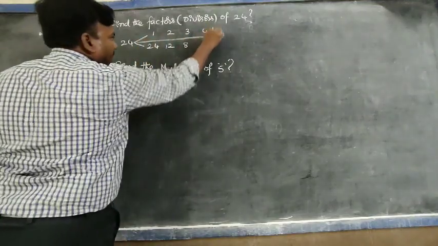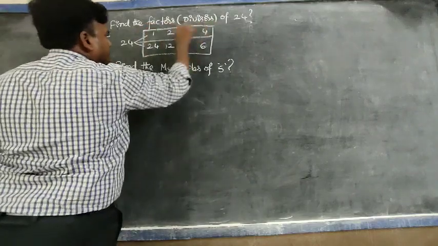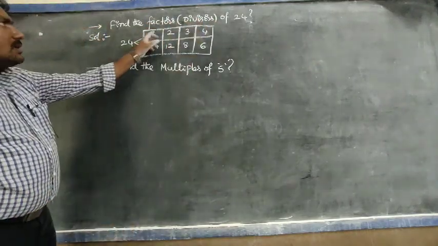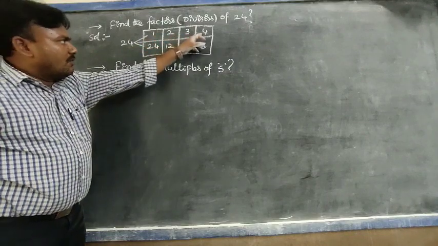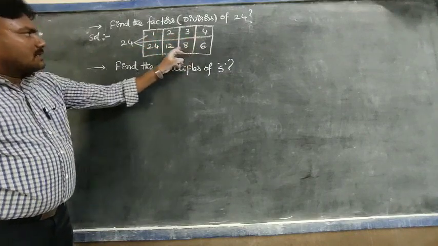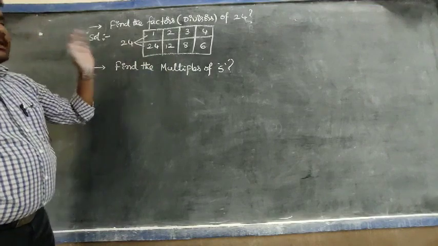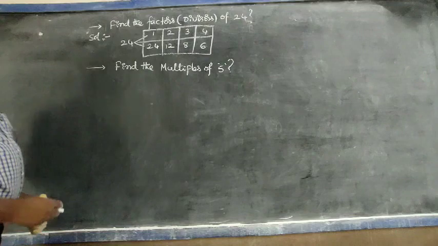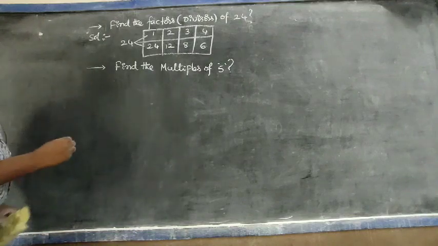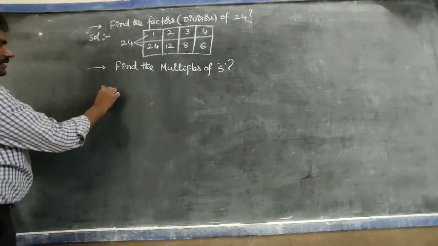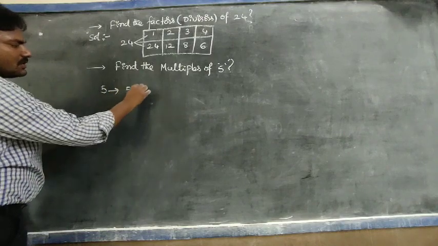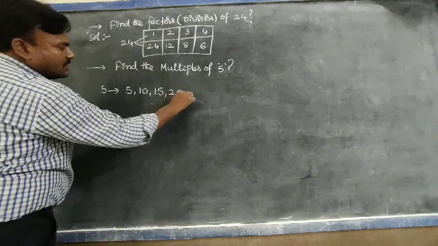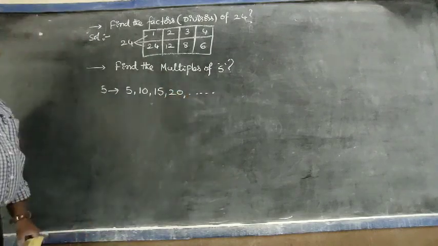So the factors of 24 are 1, 2, 3, 4, 6, 8, 12 and 24. These are the factors of the given number. Next, find the multiples of 5. 5 times 1 is 5, 5 times 2 is 10, 5 times 3 is 15, 5 times 4 is 20, and so on. These are multiples of 5.